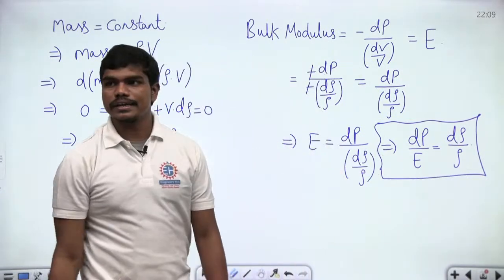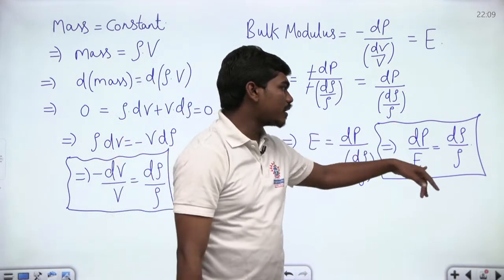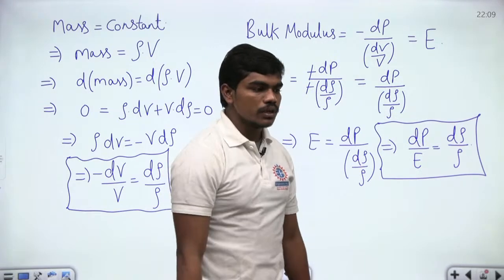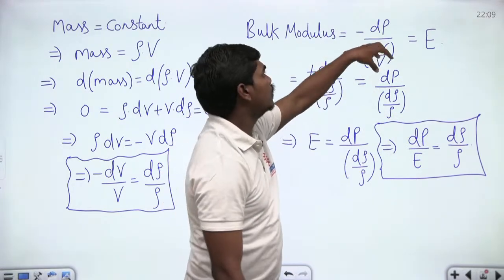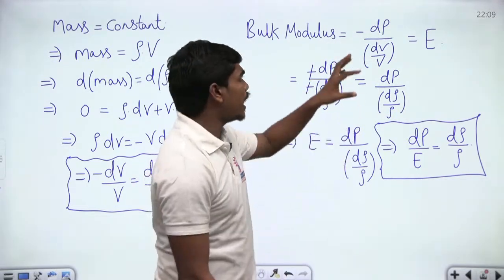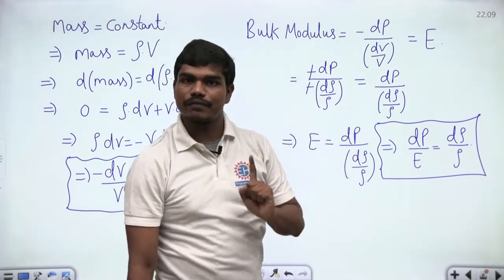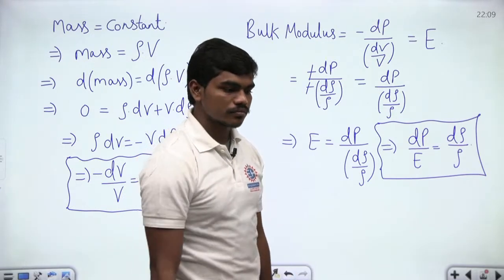So are you all clear till here? Can you all understand how bulk modulus can be related in this particular equation? Like bulk modulus is relating to some change in density of the fluid? Yes or no? So what does bulk modulus basically tell us? To create a unit volumetric strain in the fluid, what is the pressure difference that you need to apply on that particular fluid? This is what bulk modulus tells us. And of course, if bulk modulus is high, then compressing the fluid becomes difficult, correct?